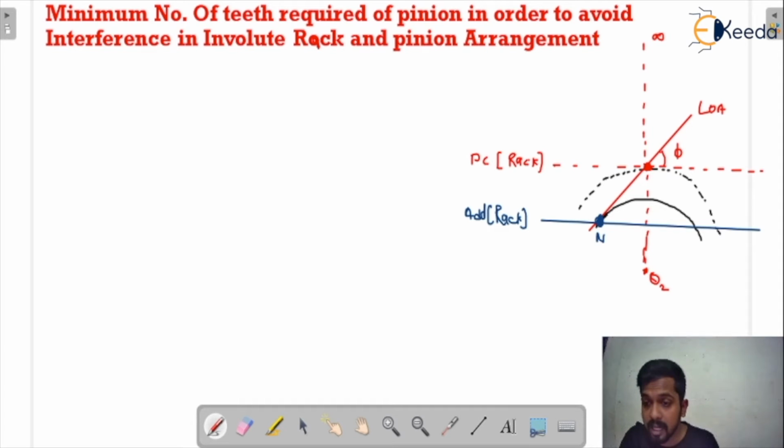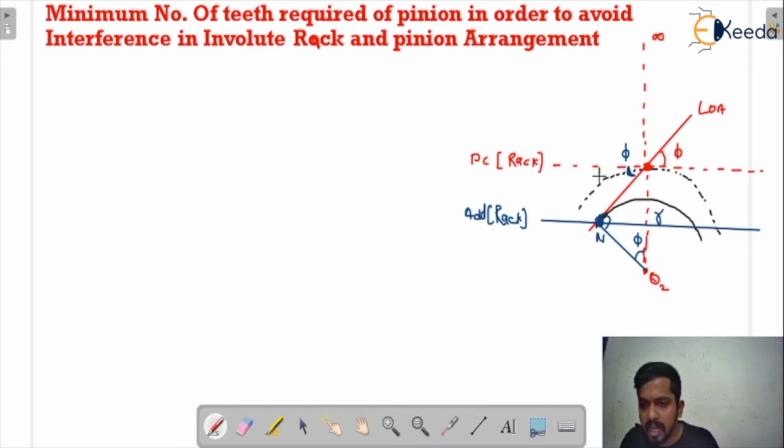Now see here, this is the radius of the pinion, and if I draw the perpendicular to that, that would become phi. If this is phi, this is 90, this is 90 minus phi. If this is 90 minus phi, that would be phi, yes or no? That would be phi.